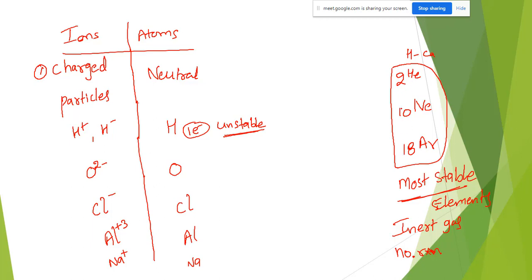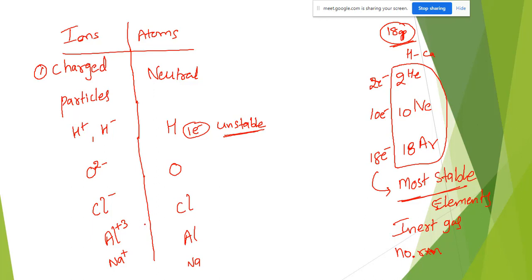Helium, neon, argon. In the periodic table, these are the 18th group elements. 18th group elements are stable elements. Most stable elements are inert gases. Okay, right. So in any element, if it has either 2 electrons or 10 electrons or 18 electrons, those are stable.